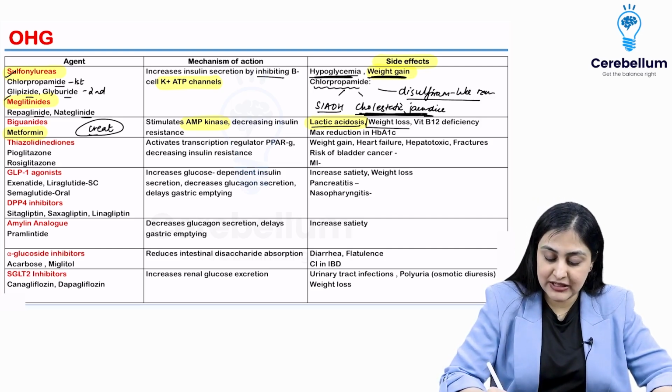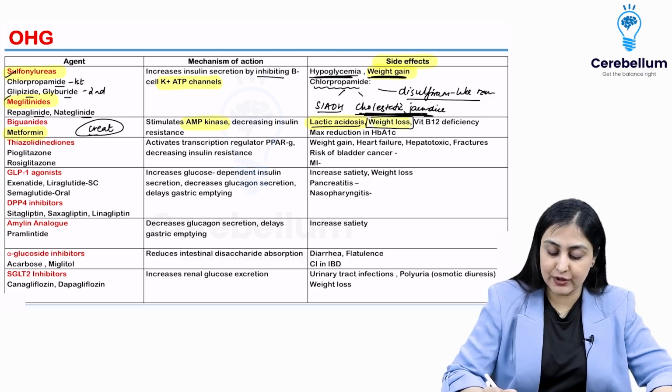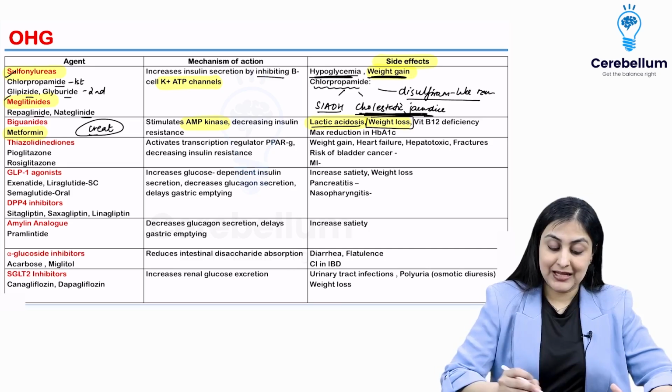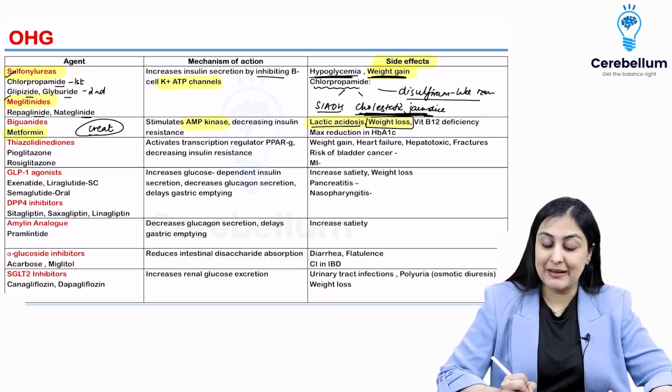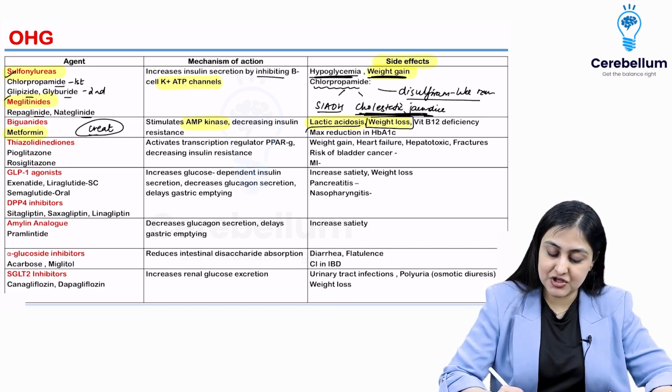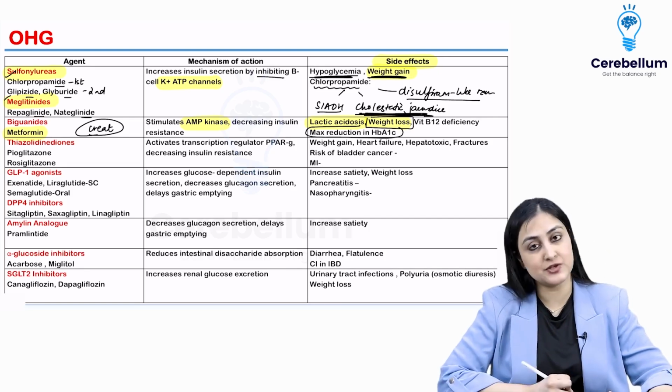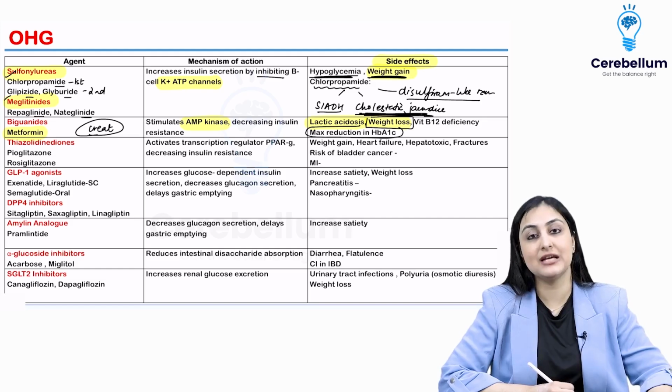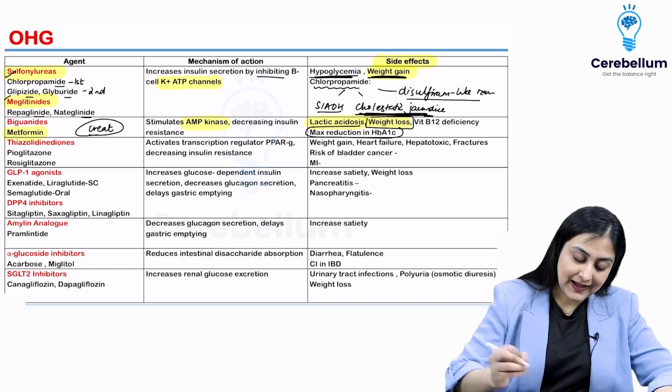This is one drug which induces weight loss. Very important. Weight loss. It will have B12 deficiency, so it can cause megaloblastic anemia, and this is the agent which has a maximum reduction in HbA1c. So theoretically, this is the most effective drug.